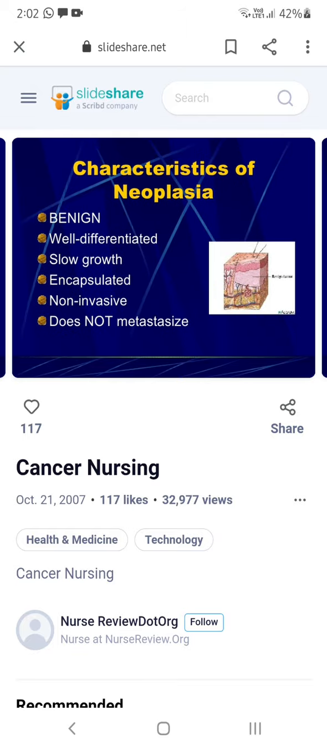So what is benign? Benign is well differentiated. If you see the cancer cell, it is uncontrollable and doesn't have any shape. It can travel anywhere, isn't it? But benign cannot travel anywhere. It is well differentiated and present separately. You can see it nicely in the microscopic structure. Slow growth will be seen, encapsulated, and non-invasive. It cannot invade other parts of the body, and it does not metastasize to the bloodstream or lymphatic stream.